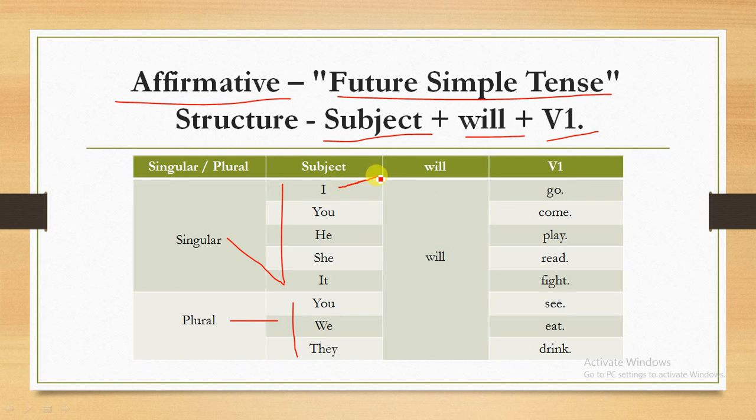I is the first person, you is the second person, and he, she, it come in the third person. All these are subjects, will is common for all, and then comes the verb base form. For example, he will eat dinner tonight. This type of sentence we can create.